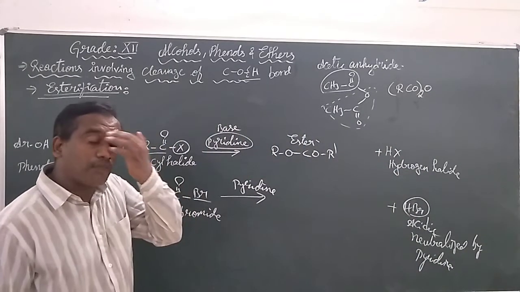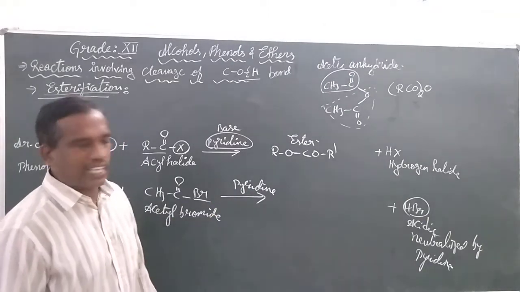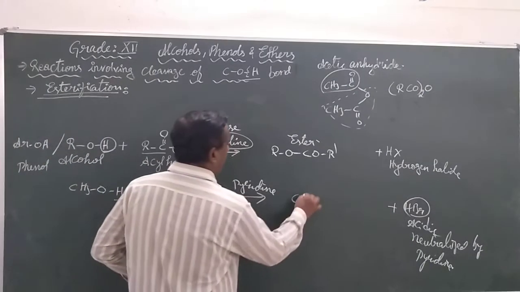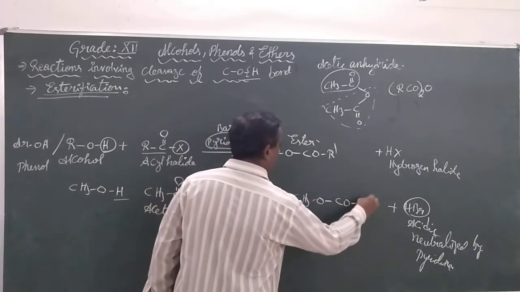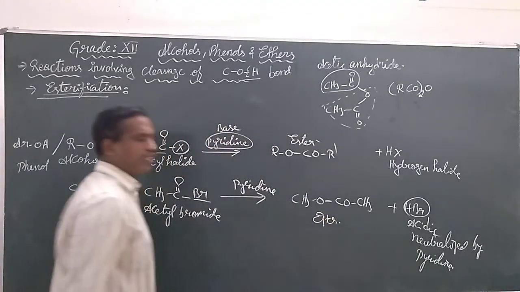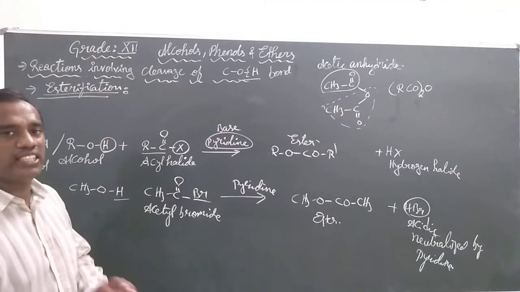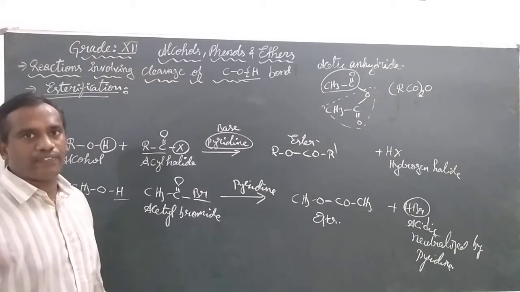It is giving back the main product, our ester. So the purpose of pyridine is to neutralize the excess acid produced during the esterification.